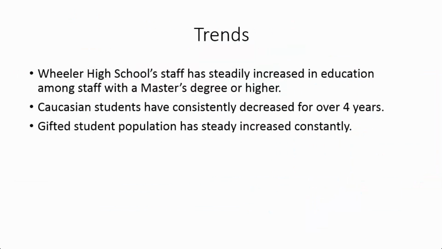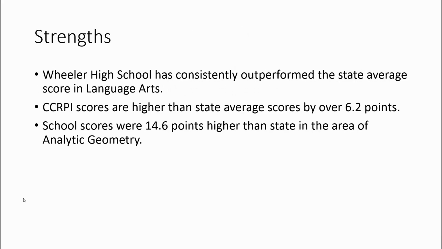Wheeler High School staff has steadily increased in education among the staff with master's degrees or higher. Caucasian students have consistently decreased for over 4 years. Gifted student population has steadily increased consistently. Strength. Wheeler High School has consistently outperformed the state average score in language arts. CCRPI scores are higher than the state average scores by 6.2 points. School scores were 14.6 higher than state in the area of analytic geometry.